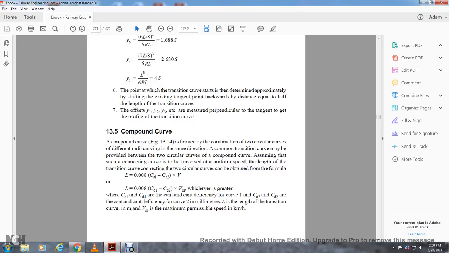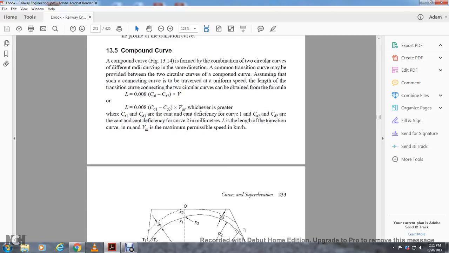deficiency, cant 1, cant 2, times Vm, or whichever is the greater. Cant A and cant A1, and cant deficiency D and D1, are the cant and cant deficiency for curve 1 and curve 2. A2 and D2 are the cant and cant deficiency for the curve. L is the length of the transition curve in meters, and Vm is the maximum permissible speed in kilometers an hour.